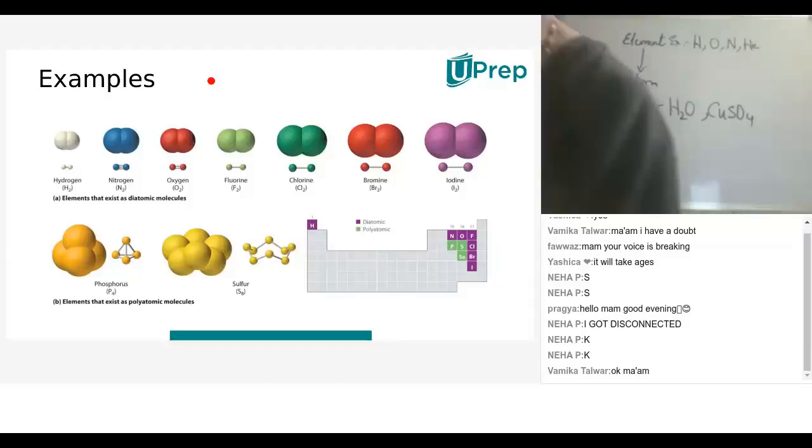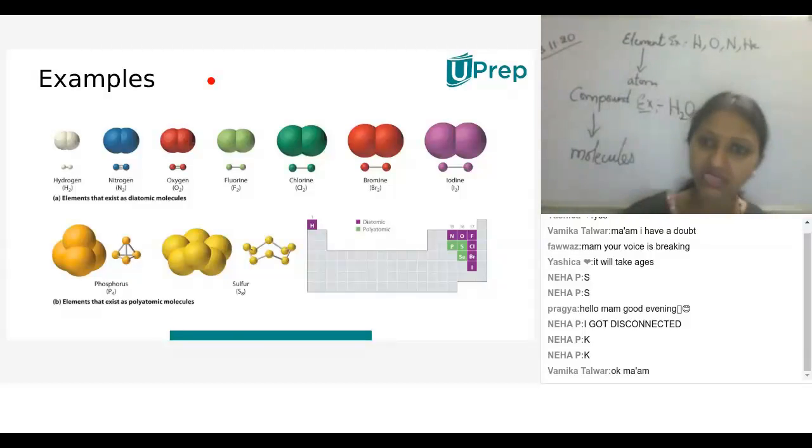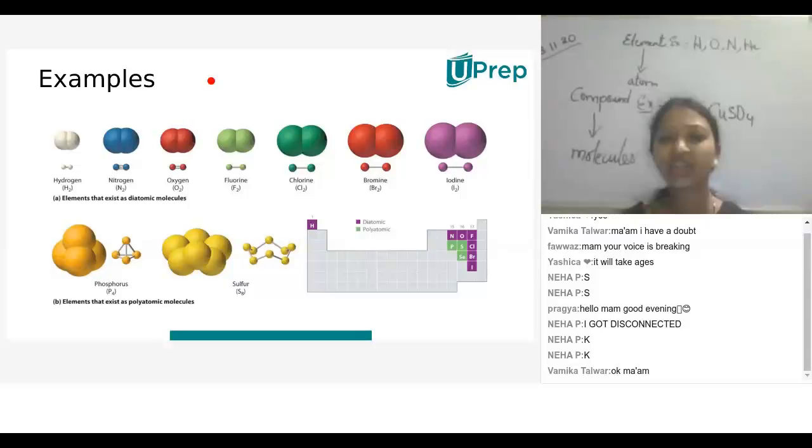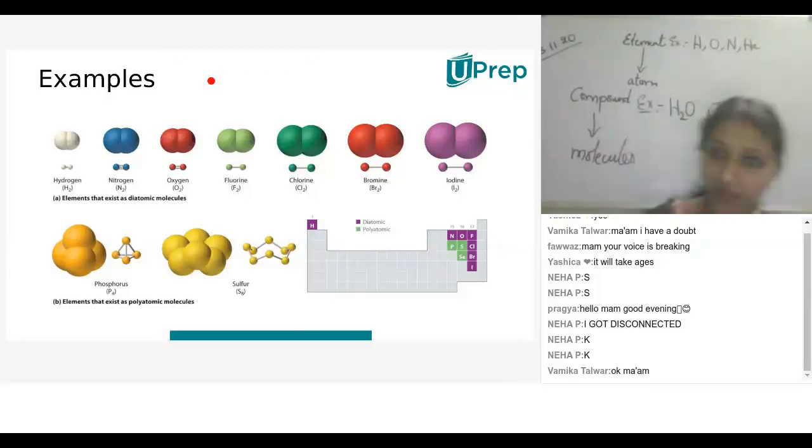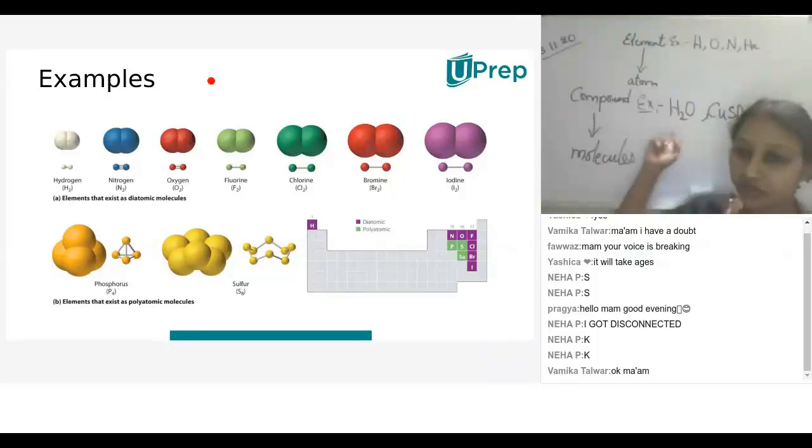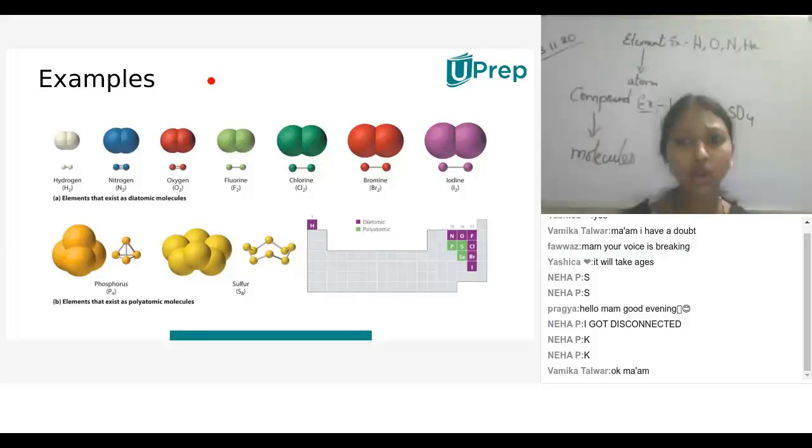Ma'am, you said that an element is pure. Why? Because if we break a single element, we'll get the same atoms. But a compound is a combination of two or more different elements. But why are you saying it is considered as pure? No, a compound is considered as pure. Why? Because though it is a combination of copper, sulfur and oxygen, all the elements combine chemically and they show a single property.